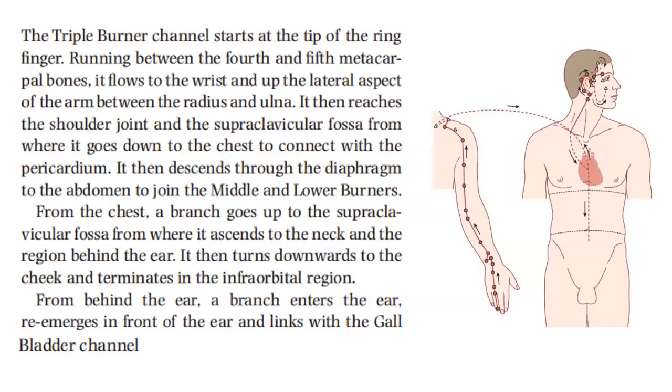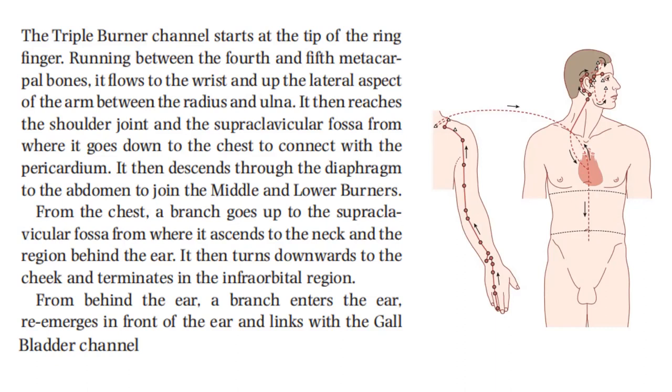Let us now summarize the primary channel of the triple burner. It starts at the tip of the ring finger, running between the fourth and fifth metacarpal bones. It flows to the wrist and up the lateral aspect of the arm between the radius and ulna. It then reaches the shoulder joint and the supraclavicular fossa, from where it goes down to the chest to connect with the pericardium. It then descends through the diaphragm to the abdomen to join the middle and lower burners.